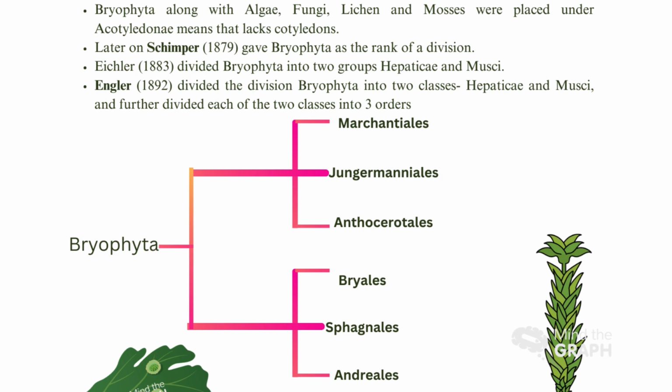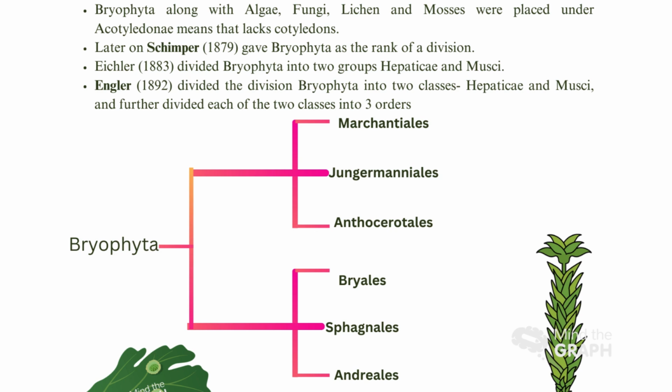The next taxonomist was Engler. Engler, in 1892, divided the division bryophyta into two classes, Hepaticae and Muscae, and further divided each of the two classes into three orders. So according to Engler, bryophyta is divided into two classes, Hepaticae and Muscae. Hepaticae is further divided into three orders: Marcantiales, Jungermanniales, and Anthocerotales. The second class, Muscae, is also divided into three orders: Bryales, Sphagnales and Andriales. This was the classification of Engler.